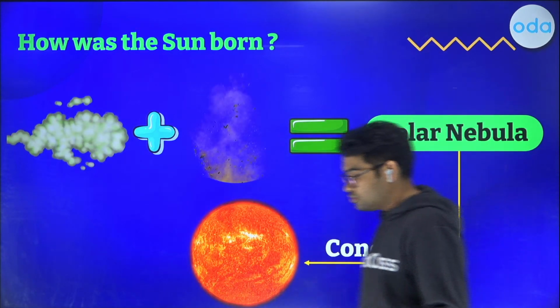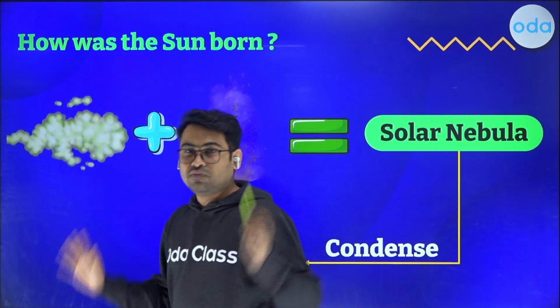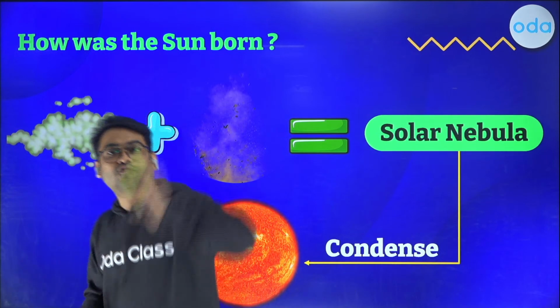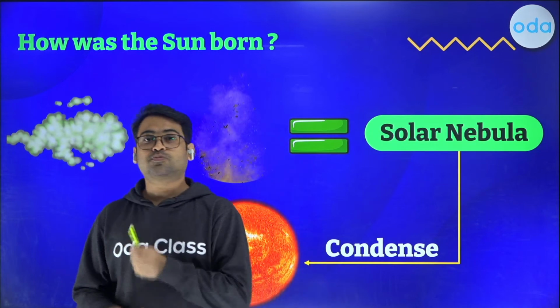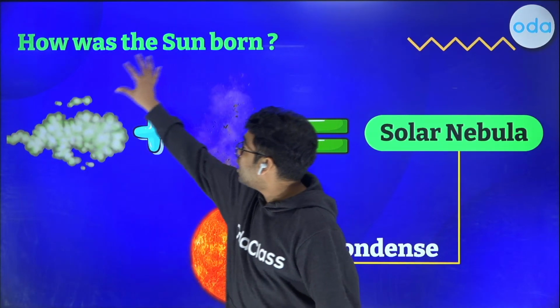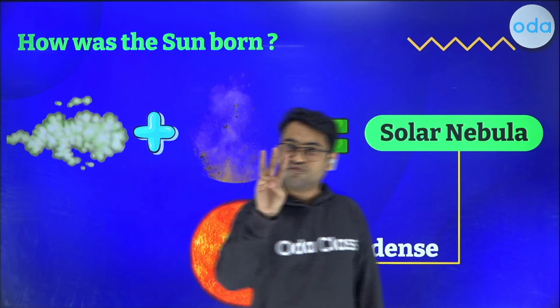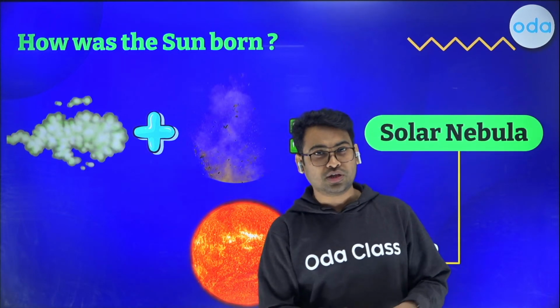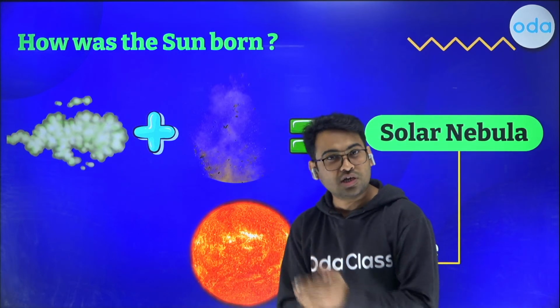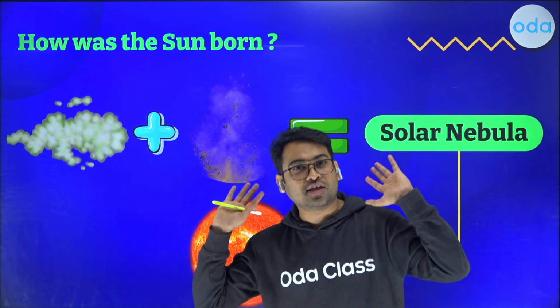Now you might have this question as well, that first of all, when was it born? 4.5 billion years ago, right? Where was it born? Orion Spur. And now you're talking about how was the sun born. So three very critical questions you can ask about sun, and you should know about this because you live on earth, you see the sun every day, and you don't know anything about it.